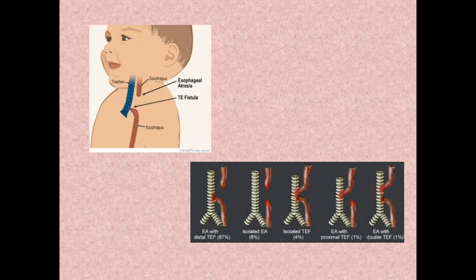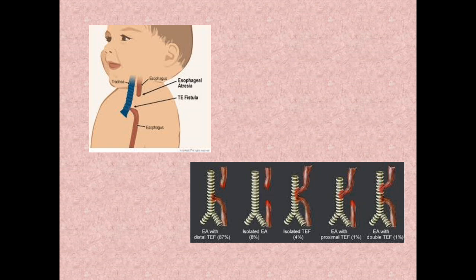So there are different types of tracheoesophageal fistula. Esophageal atresia, tracheoesophageal fistula. So these are the other anomalies. These are internal anomalies. You can't tell just by looking at the baby that the baby is fine.